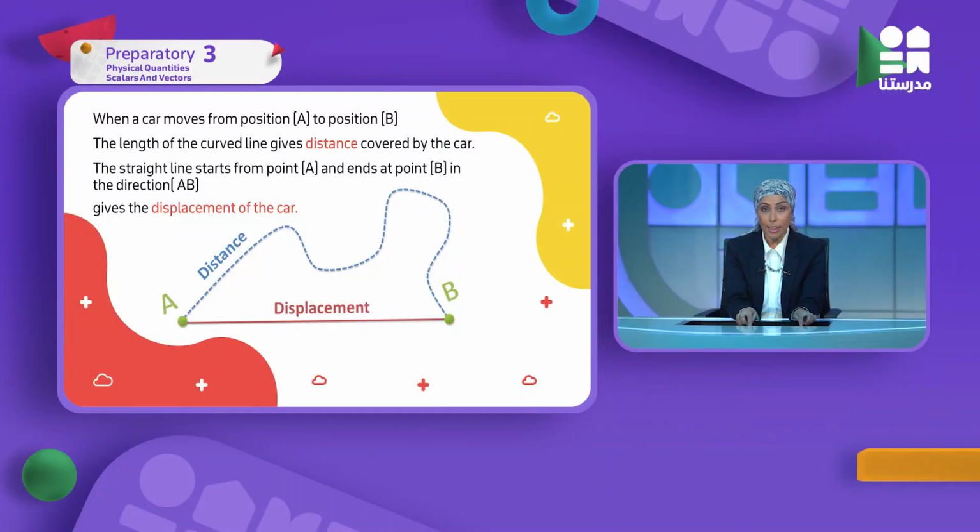It's the shortest straight line between 2 points. So again, distance is the actual length covered by the body, أيا كان اللength ده curved or zigzag line. But displacement is the shortest straight line between 2 points. Which 2 points? The starting and the ending. البداية والنهاية هما اللي بينهم straight line, so it's called displacement.